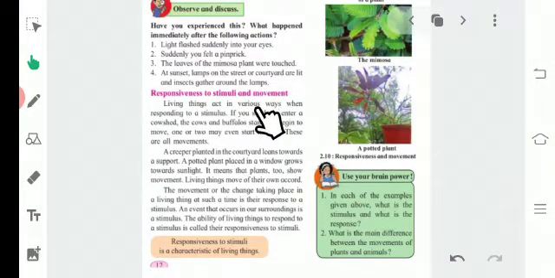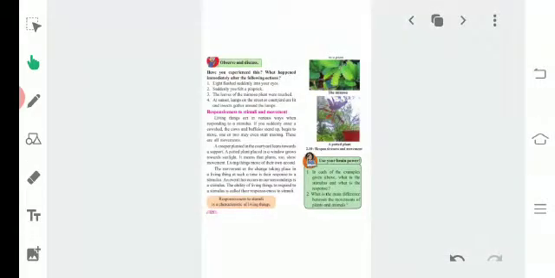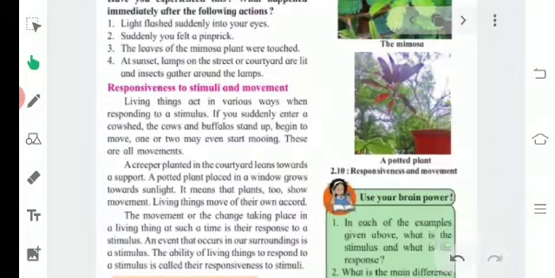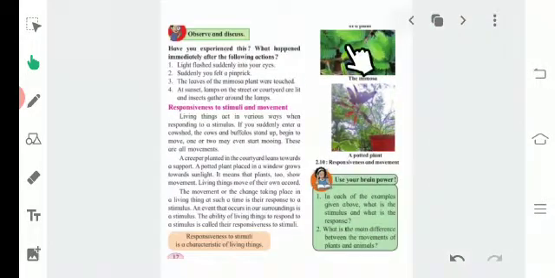Responsiveness to the stimuli has two examples. One is the mimosa plant and the second is a potted plant. So what is a mimosa plant? The mimosa plant in Hindi is called chui mui. What does the mimosa plant do? When you touch the mimosa plant, it conserves itself, it folds by itself.